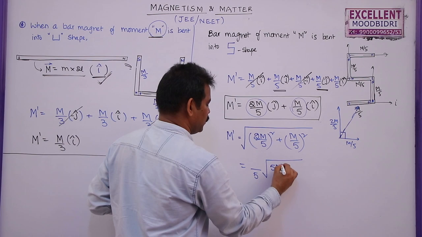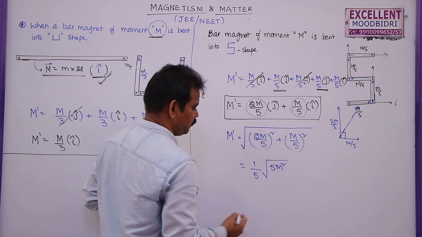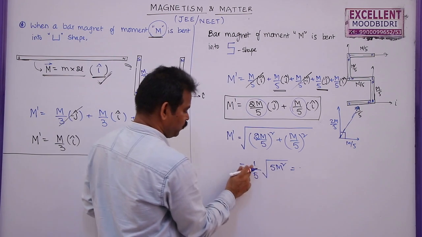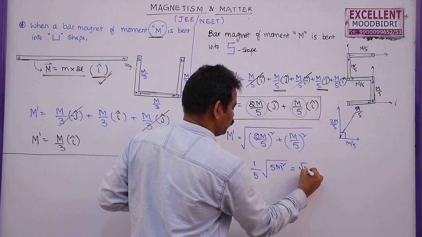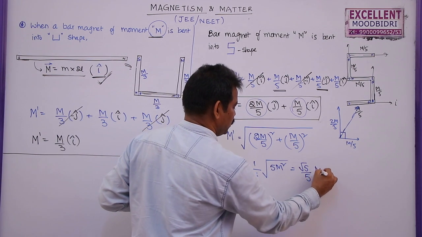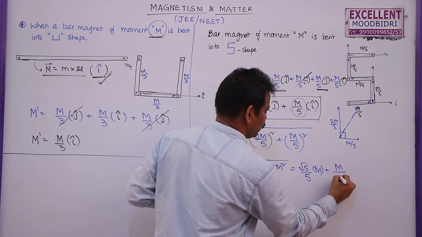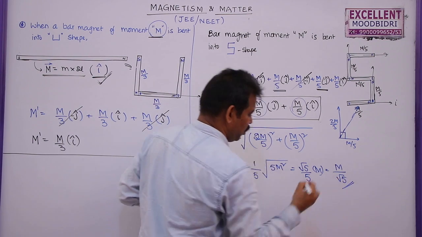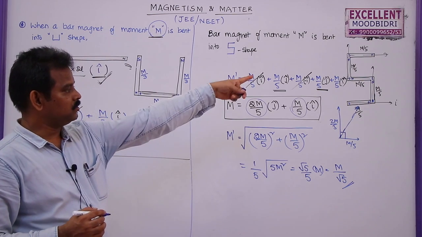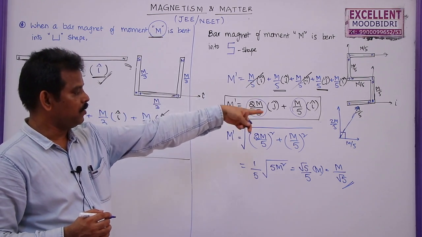This is also 5m square, 1 by 5. So this you can write root 5 by 5 m, or simply you can write m by root 5. So this is the resultant magnetic field of this bar magnet when it is bent in the form of S.